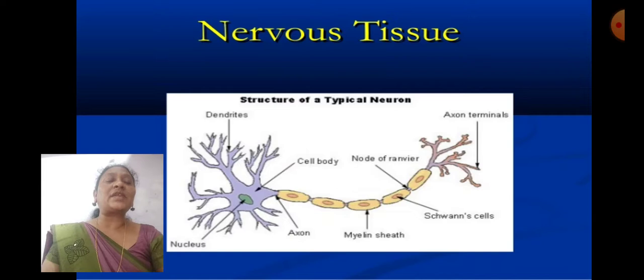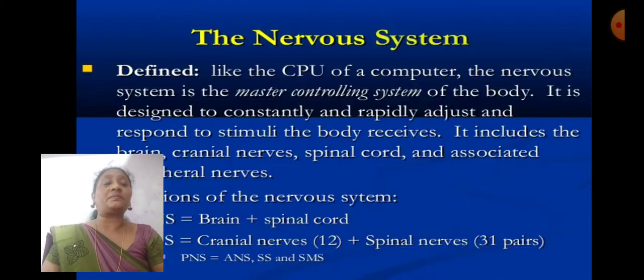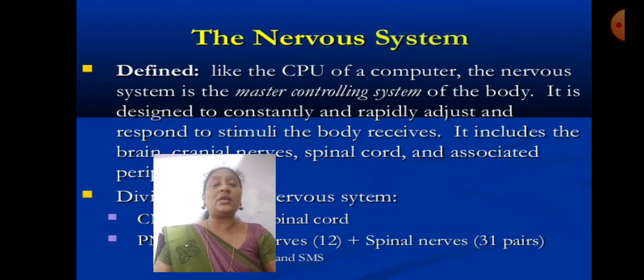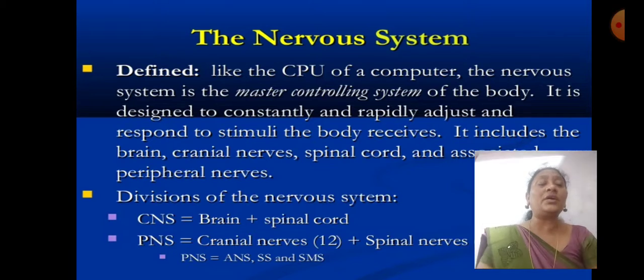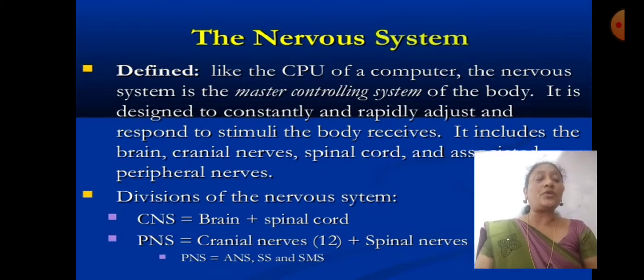Next, the last type of tissue is nervous tissue. This is the nerve cell, which is present in the brain and spinal cord, which helps us to understand all the information which is happening around us. The neuron, or nervous tissue, is the functional unit of the nervous system. The nervous system is like the CPU of a computer. Just as the CPU processes all the activities, in the same way the nerve cell processes all the activities.